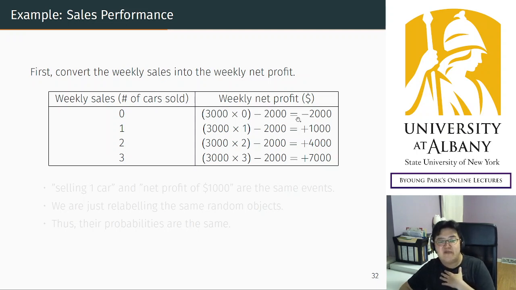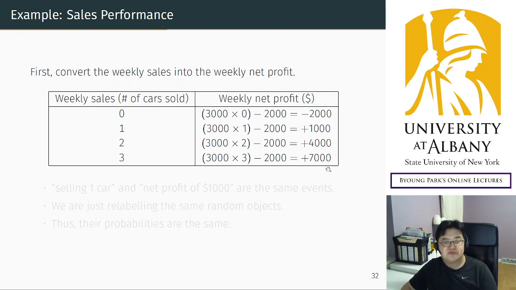So the net profit is minus $2,000. On the other hand, if the agent sold 3 cars, then he generated $9,000 profit but took only $2,000 as salary. So in the end, he made a positive $7,000 net profit to me. So sometimes he's not doing well, other times he's really making money.